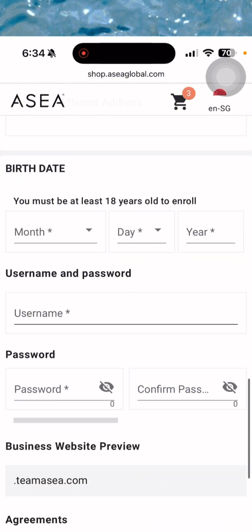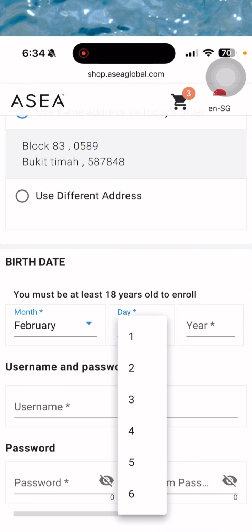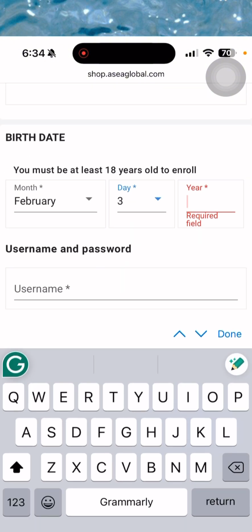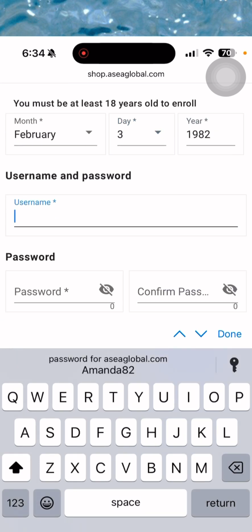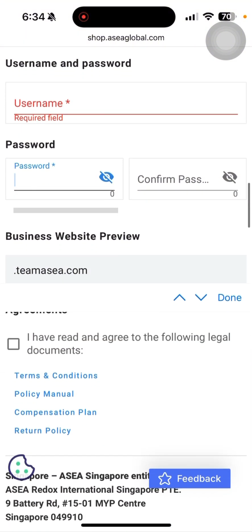And of course, this is very crucial as well for you to successfully enroll yourself with ASEA. You must be at least 18 years old to enroll. So make sure that you key in your birthday. So let's say 1982, and then username. This is very important as well. So what username would you like to put in? And then password. This is a little bit sensitive, so make sure that you choose a password that is not so complicated.